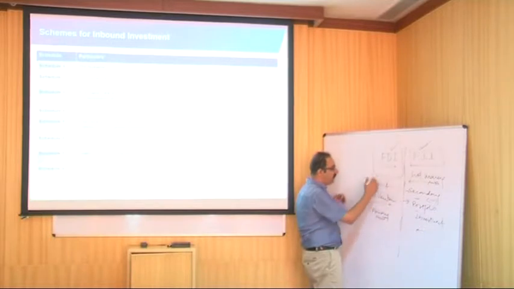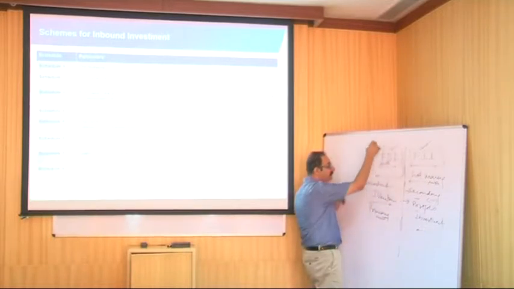For example, in the insurance sector, the limit has been raised from 26% to 49%.